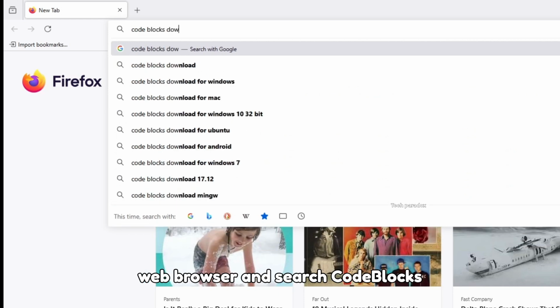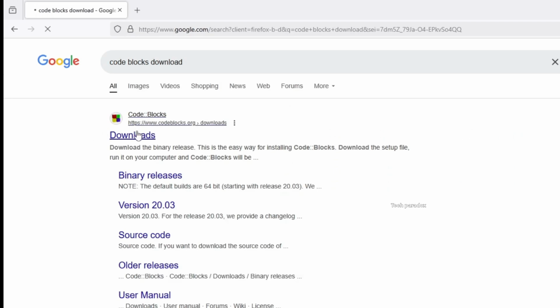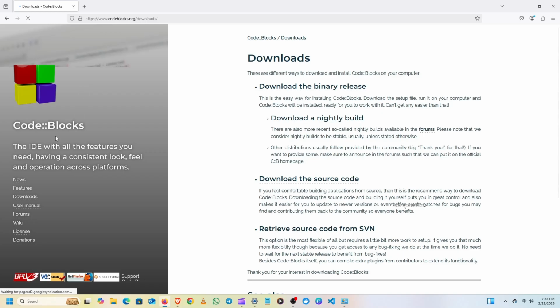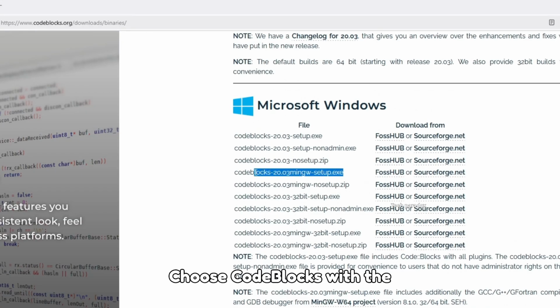Open your web browser and search Code::Blocks download. And click the official link. Click download the binary release. Choose Code::Blocks with the MinGW setup.exe. Click the link to download it.